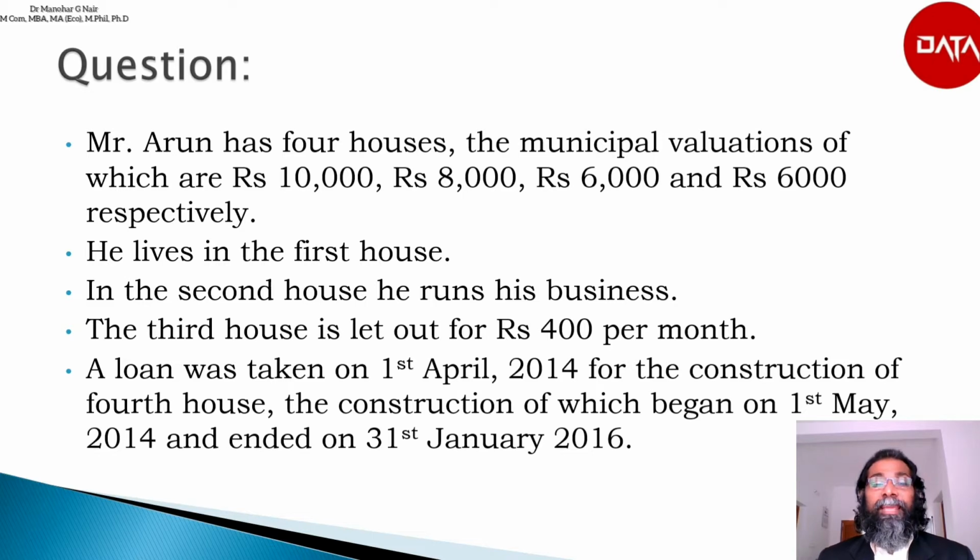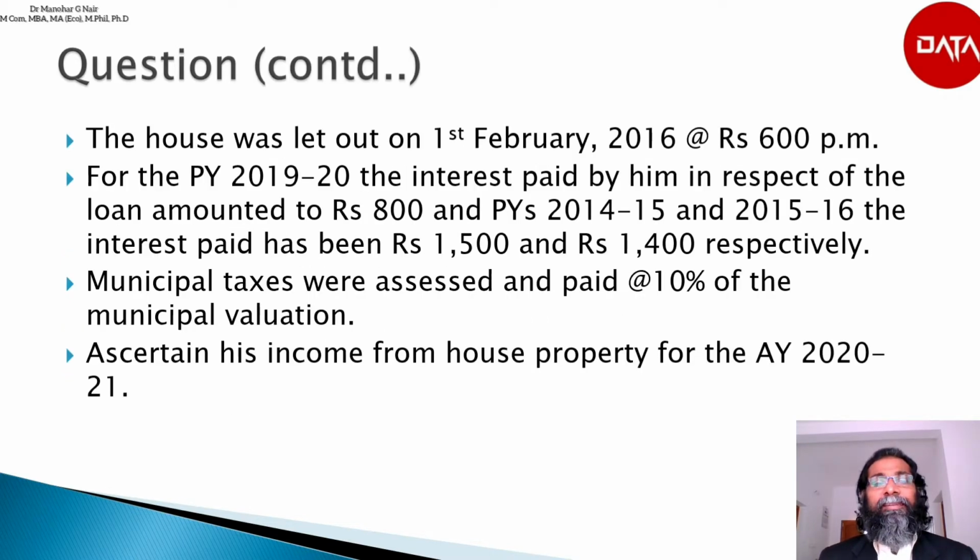A loan was taken on 1st April 2014 for the construction of the fourth house, the construction of which began on 1st May 2014 and ended on 31st January 2016. The house was let out on 1st February 2016 at rupees 600 per month.